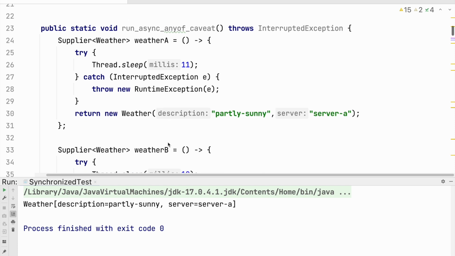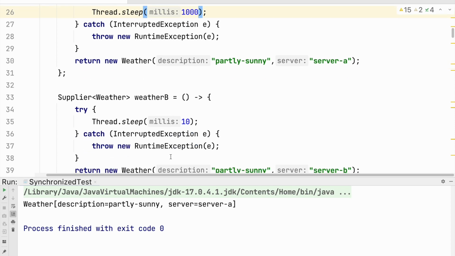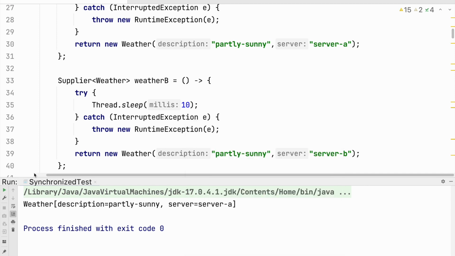Before that, let me have this for 1 second. So server A will wait for 1 second and server B will wait for 10 milliseconds, and of course we should get the answer from server B every time.